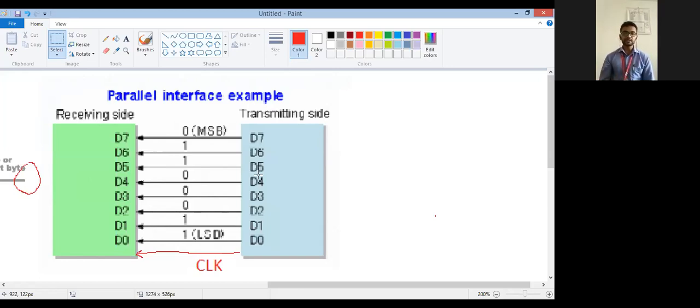So likewise the subtypes are there. Okay, now this communication standard we have studied. Now what we'll do, we will